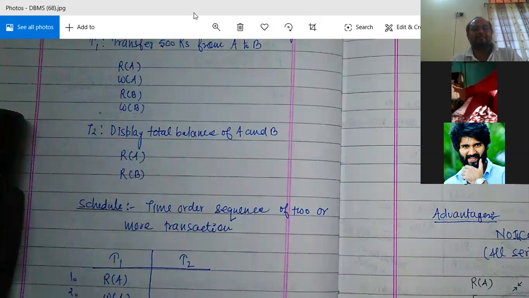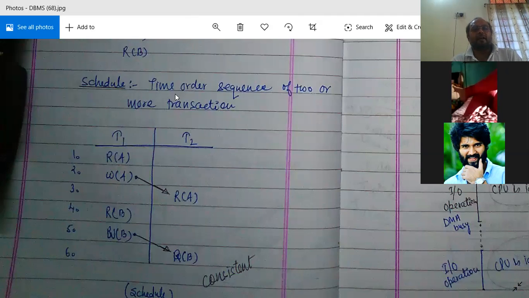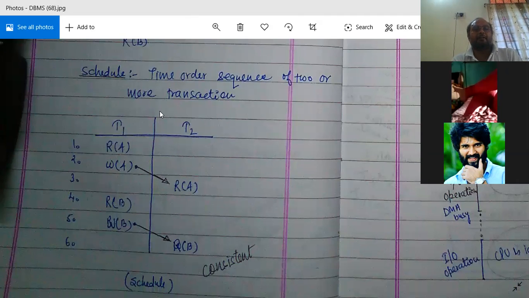See, which type of transaction is it? Two or more than two. Suppose time order. The time order sequence of two or more than two transactions is known as a schedule. What is schedule? You understand this. What is schedule? The time order sequence of two or more than two transactions is known as a schedule.